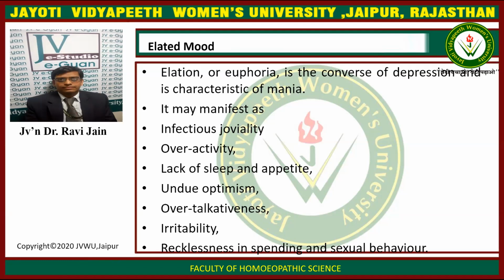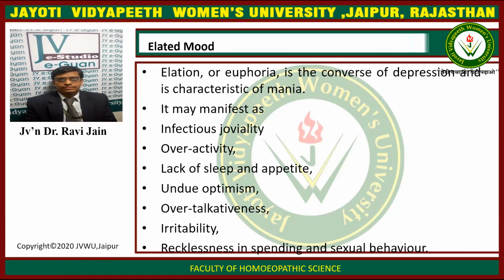It is manifested as infectious joviality, overactivity. The patient becomes very much hyper. He is very happy and he becomes very overactive. There is lack of sleep and appetite. So, lack of sleep and appetite occurs in depression also and in elated mood also. But you can easily identify the patient when he is in depression or in the elated mood. Undue optimism. The patient becomes unduly optimistic that yes, I can do it, and that results in harm to that particular individual.